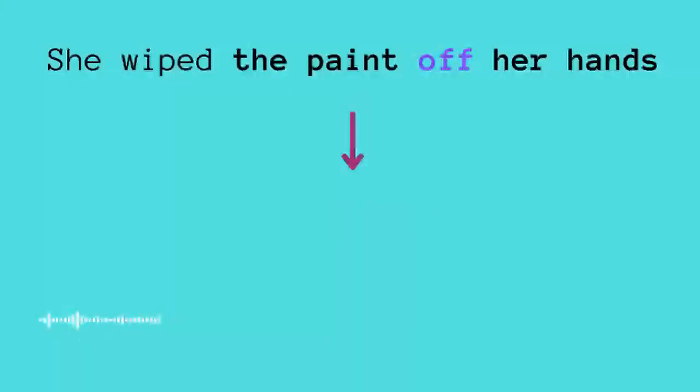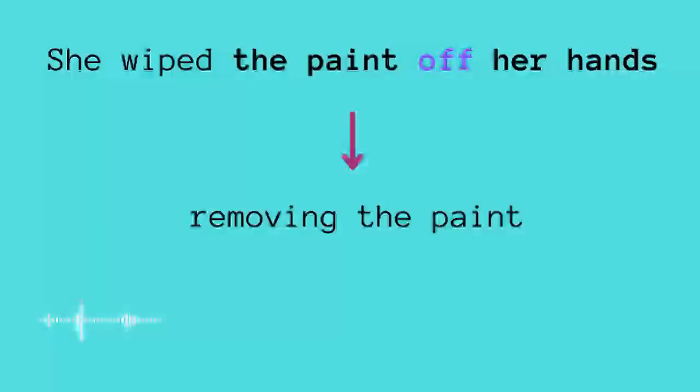She wiped the paint off her hands. She wiped off. So what is the meaning of wiped off? Wiped off, that means the paint is no longer on her hand. She washed the paint away. So maybe she washed it, maybe she used a towel to clean the paint off her hand, things like that. Alright, so anyhow, let's move into another one.